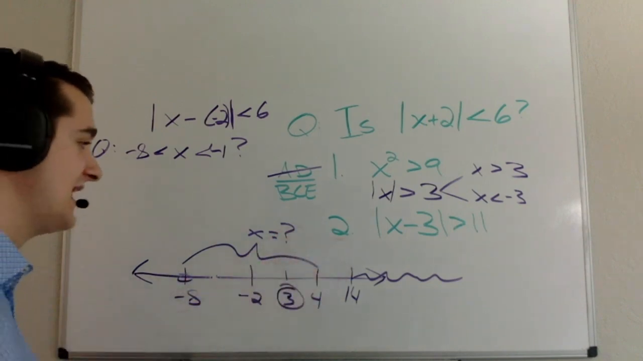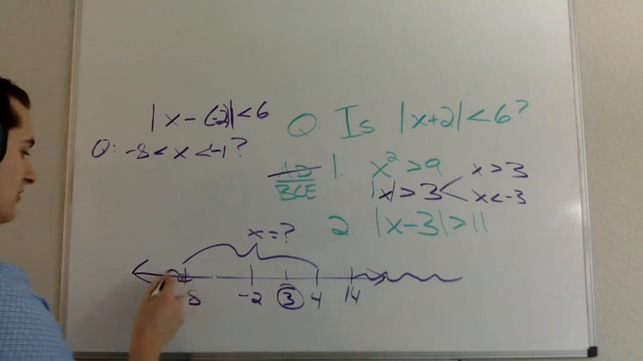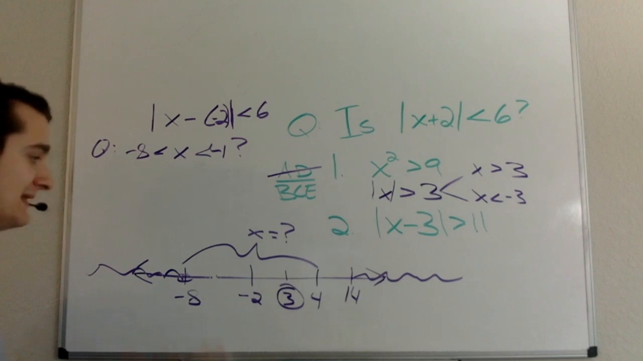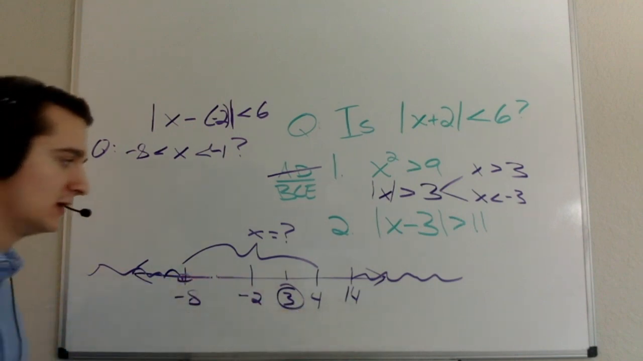And what it tells me, again, is that the distance of x from 3 has to be greater than 11. So, okay, x has to be on this side of -8. Now this actually tells me that x doesn't fall in this range between -8 and 4, right?